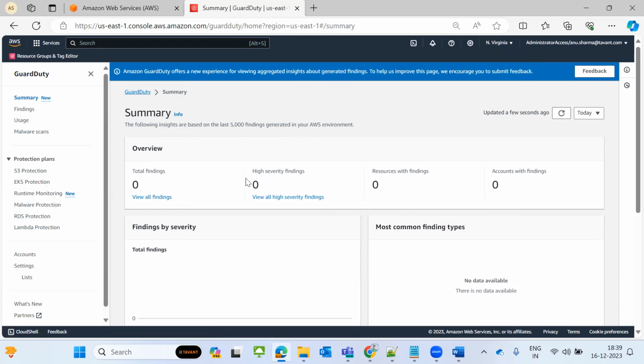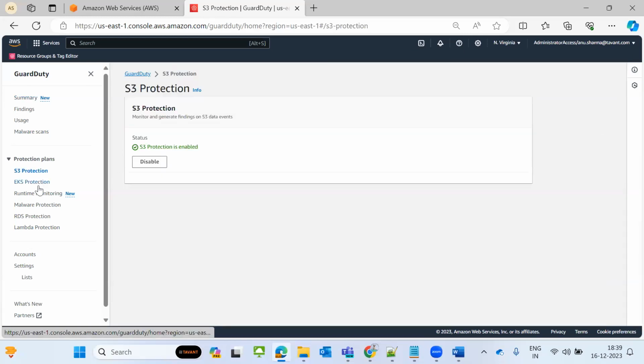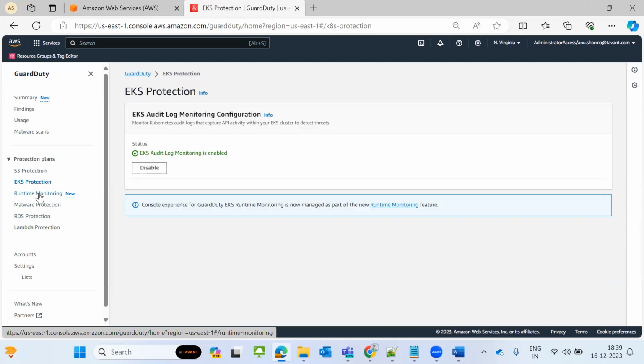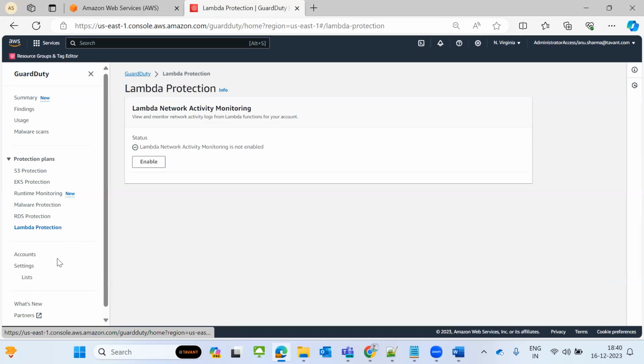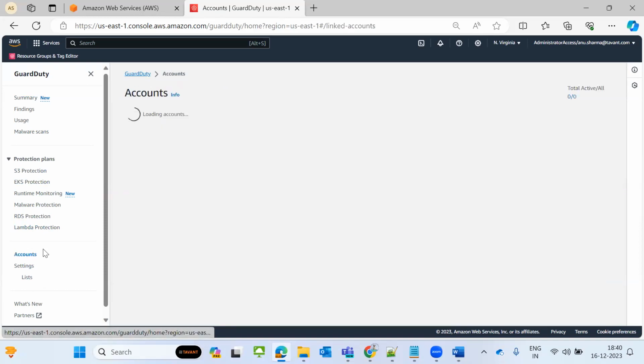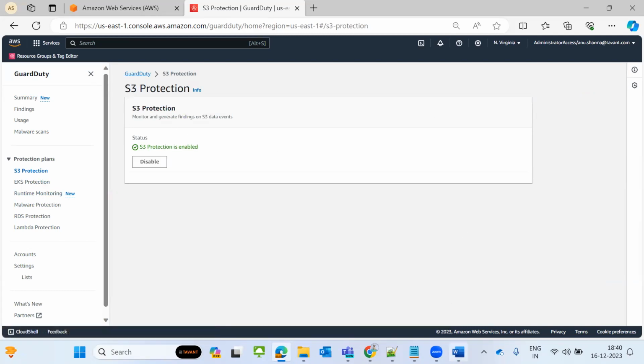All the suspicious IPs will be monitored. For example, S3 protection, EKS protection, runtime monitoring, malware protection, RDS protection, and Lambda protection. So all of these, and how many accounts, will be monitored. Okay, this is called GuardDuty.